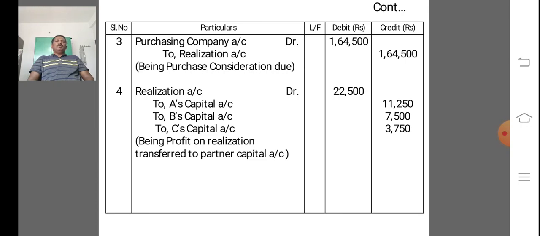So A's capital account 11,250, B's capital account 7,500, C's capital account 3,750, being profit on realization account transferred to partners' capital account.